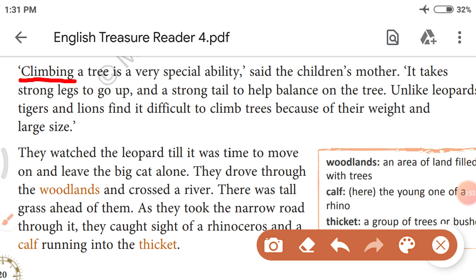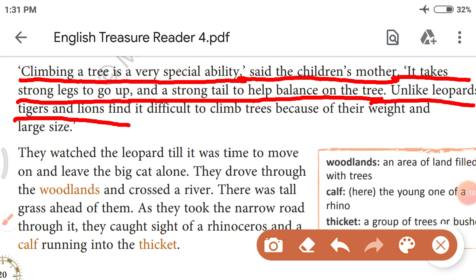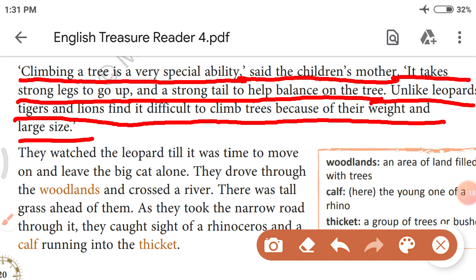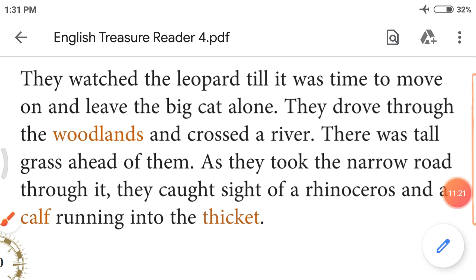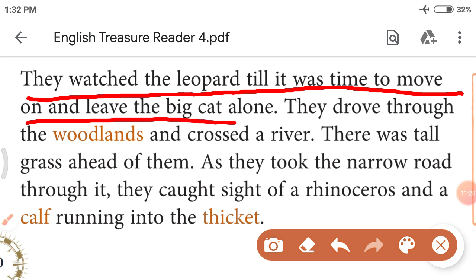"Climbing a tree is a very special ability," said the children's mother. "It takes strong legs to go up and a strong tail to help balance on the tree. Unlike leopards, tigers and lions find it difficult to climb trees because of their weight and large size." They watched the leopard till it was time to move on and leave the big cat alone.